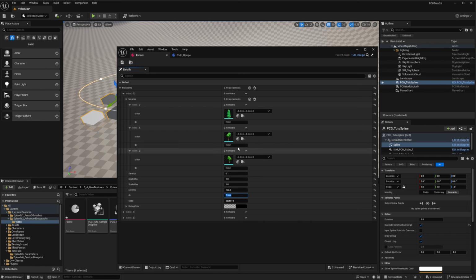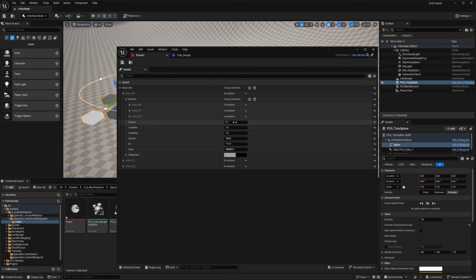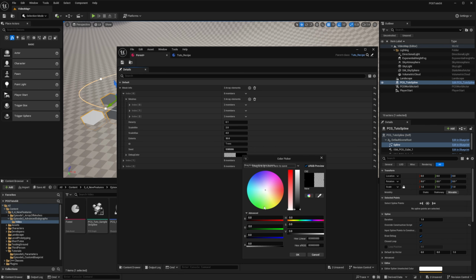For all of them, I will need to set the ID. I'll keep a density of 0.1. I can change the scale to between 2 and 4. We'll change the extent to 30. You can just play with it if you want to. I put the seed to a random number, and the debug color for the trees will be green.